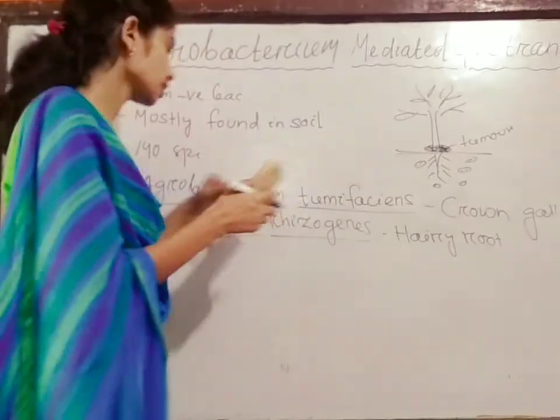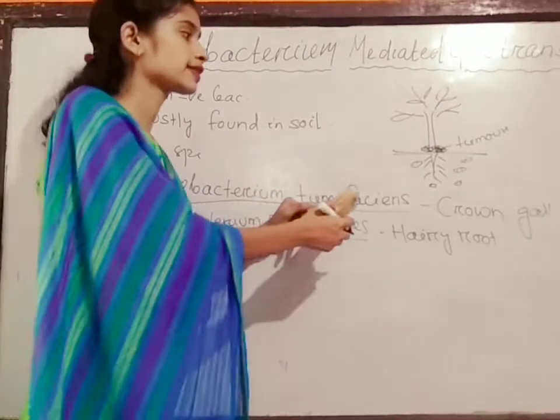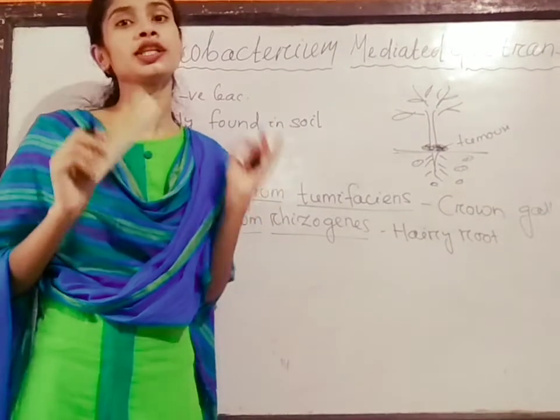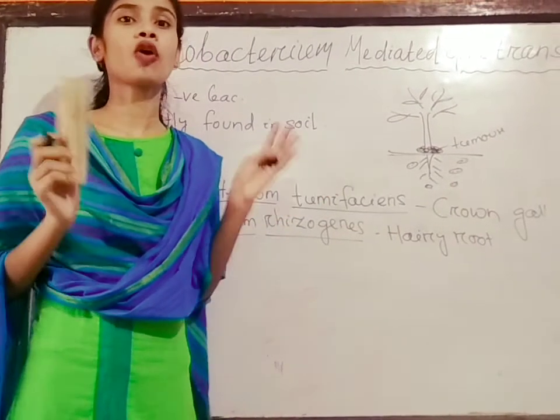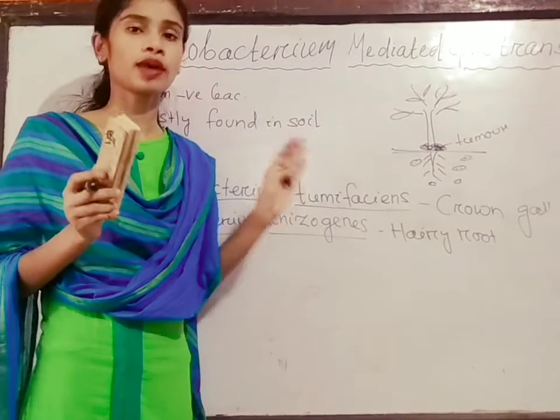So Agrobacterium tumefaciens is a natural pathogen in tobacco plants and causes crown gall disease.